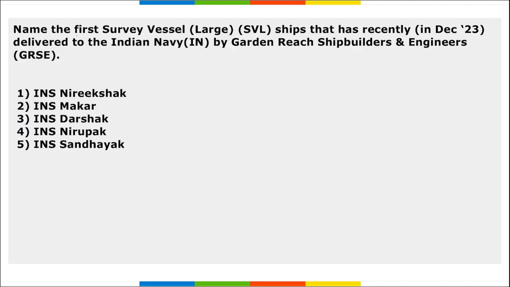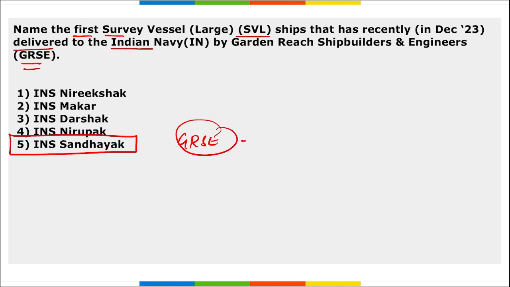Next, name the first survey vessel large ship that has recently been delivered to the Indian Navy by GRSE. So which is that? It is INS Sandhayak. Right? INS Sandhayak. Correct? It was delivered by GRSE. Where is this? This is in Kolkata, West Bengal.